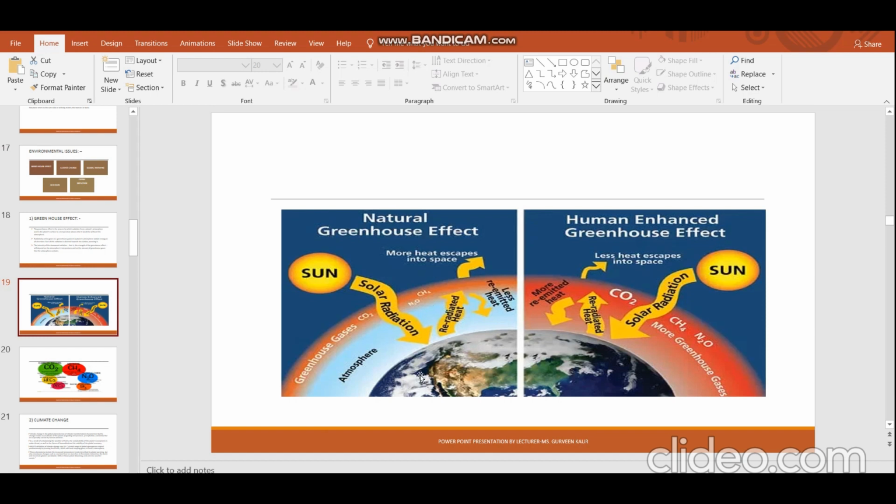Again I am repeating, some of the radiation is reflected back to the space. When this part of the radiation is reflected back, the greenhouse gases re-radiate that heat back to the earth, and the earth absorbs that, and the extra one evaporates in the space.